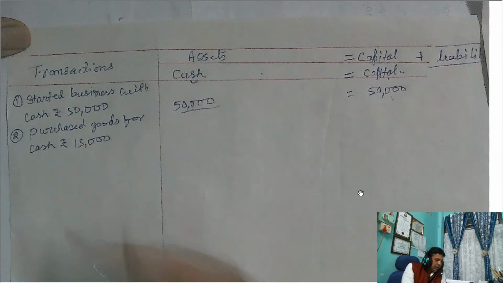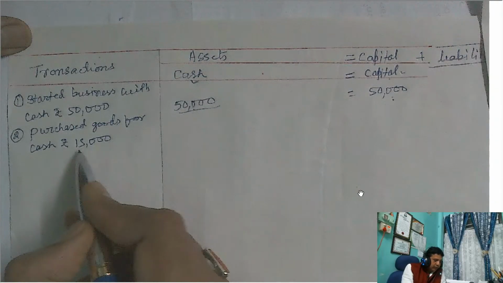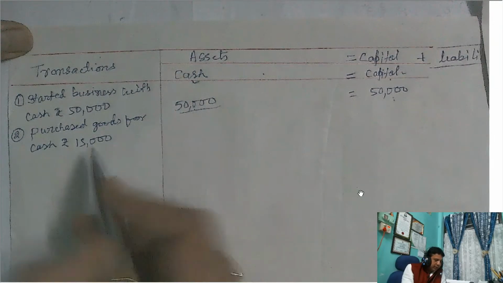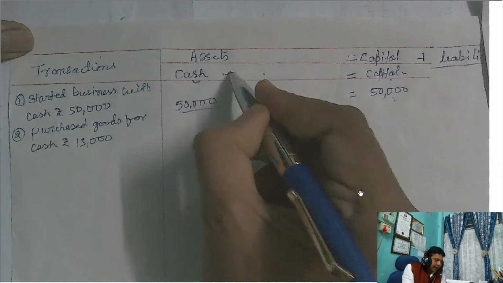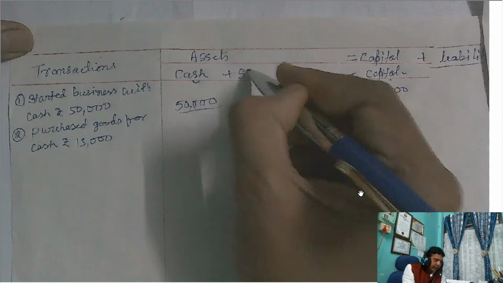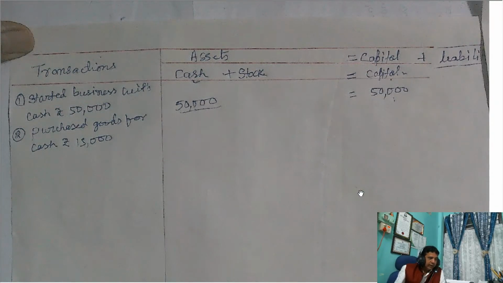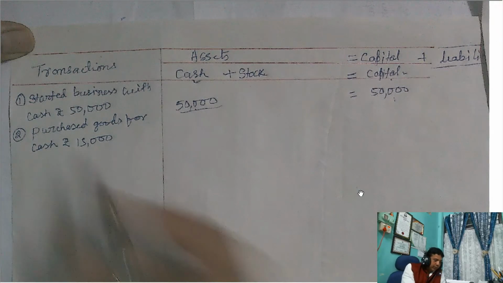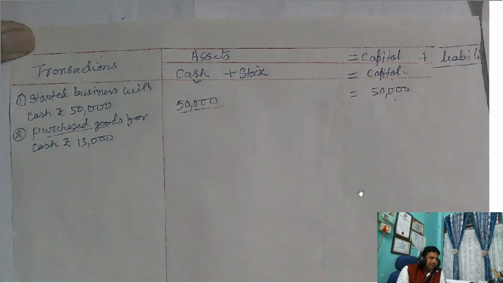Now how to put this transaction in the accounting equation? When goods are purchased, goods are coming and cash is going. That means goods is an asset. So we do not write goods, we write stock. S-T-O-C-K. You should always practice this. So when you purchase goods, as given in the question, you write stock.